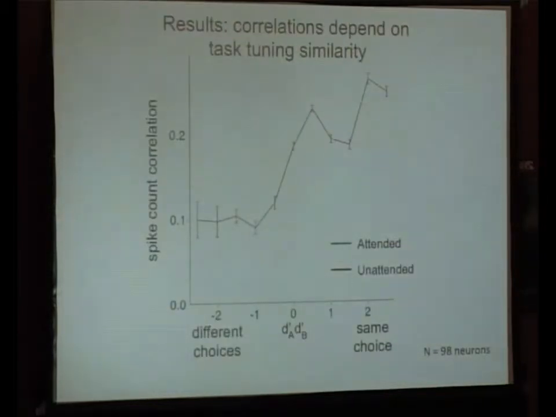So what have we actually found? Well first of all, these are results from a single day of data from our first monkey. We've completed a full data set collection from one monkey, and this week we've started recording from our second animal. And so what we see is that noise correlations do seem to depend on task tuning similarity, such that neurons representing the same choice have higher noise correlations, and neurons representing opposite choices have lower noise correlations.